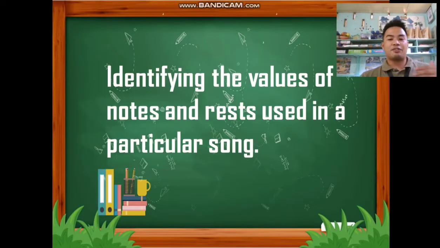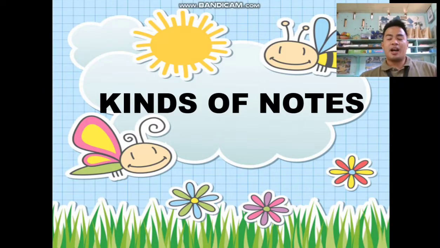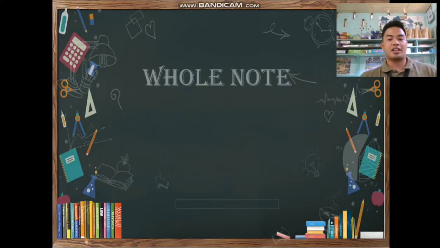Now, our lesson for this morning is about identifying the values of notes and rests used in a particular song. Now, we will discuss the different kinds of notes. I hope you learn something today and take down notes because this is very important.